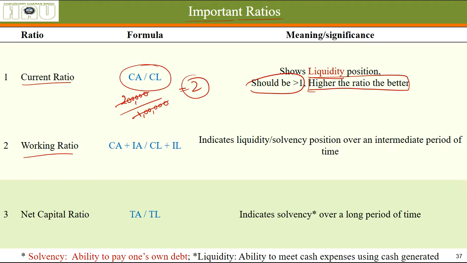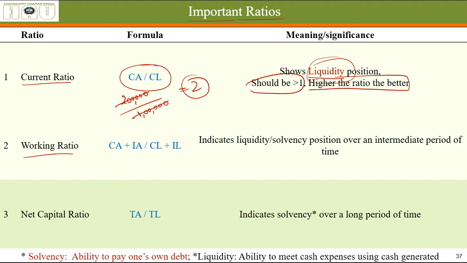Okay, it shows that the current assets, that is, which are easily converted into cash, you have enough ready cash with you to pay your current liabilities. Okay, this is what it shows. It shows your liquidity position. That means how much money you have at hand for paying off your liabilities.